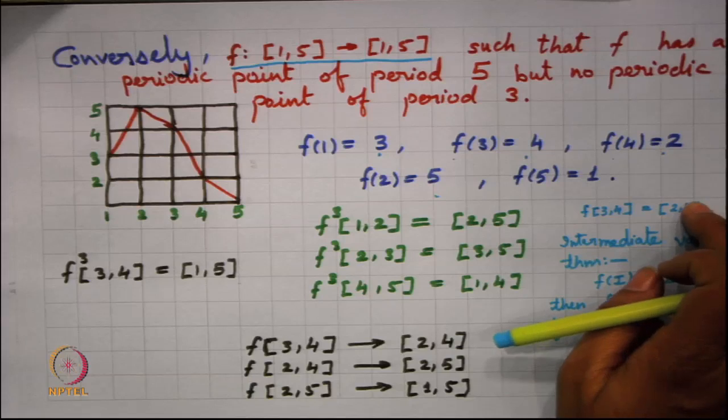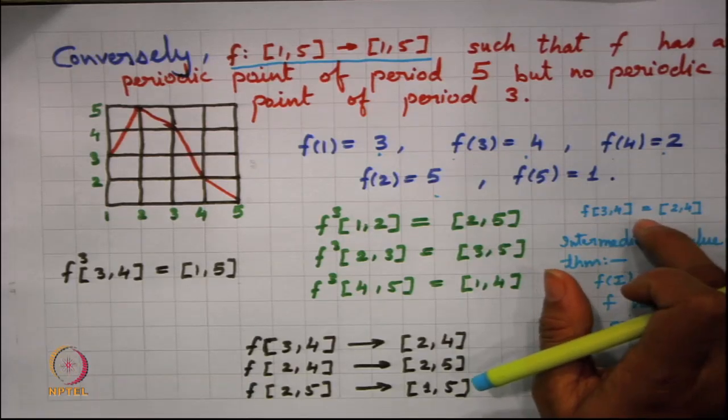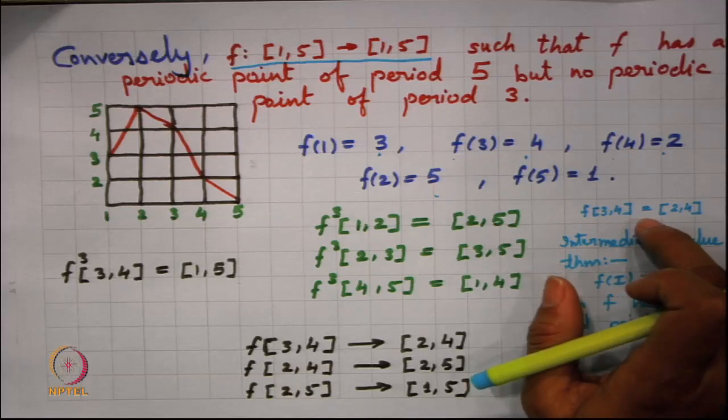So, f definitely has a fixed point in [3,4]. So, there will be some x in [3,4] such that f of x is equal to x.